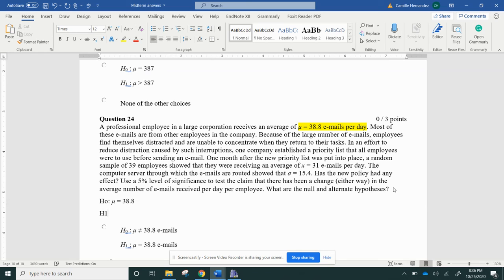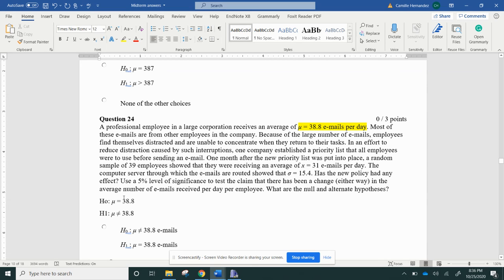Okay, so that makes my alternative, the opposite of the null. And then I'm going to get the not equal sign here. Not equal to 38.8. They didn't say if they received greater than 38.8 emails or less than. That's not what we're testing. They just said they want to know if there's a difference. That's it. They didn't give any direction. So that's why this is the answer.